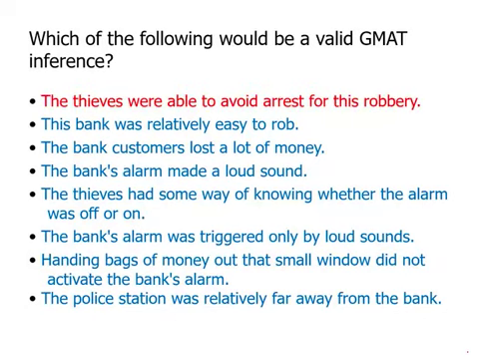This bank was relatively easy to rob. We don't really know about this. All we know is that these people managed to rob it. How much technical skill did they need to pull off this robbery? Were they able to pull off something that no one else had been able to pull off? We don't know. So we don't know that it was relatively easy to rob, so we eliminate that. The bank customers lost a lot of money. We don't know this. In fact, it's likely in the United States that the money was FDIC insured, and so probably the bank lost money, but the customers didn't actually lose money. So this is something that we don't know would be true.